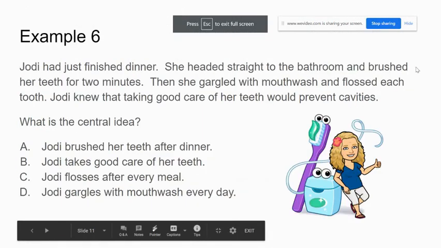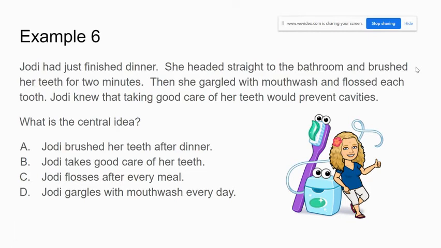Jody had just finished dinner. She headed straight to the bathroom and brushed her teeth for 2 minutes. Then she gargled with mouthwash and flossed each tooth. Jody knew that taking good care of her teeth would prevent cavities. What is the central idea? Is it A, Jody brushed her teeth after dinner? B, Jody takes good care of her teeth? C, Jody flosses after every meal? Or D, Jody gargles with mouthwash every day?